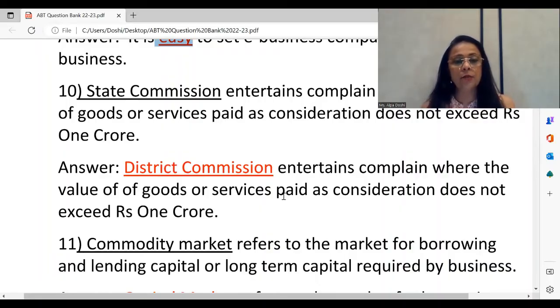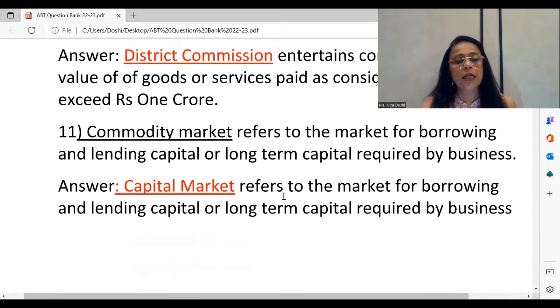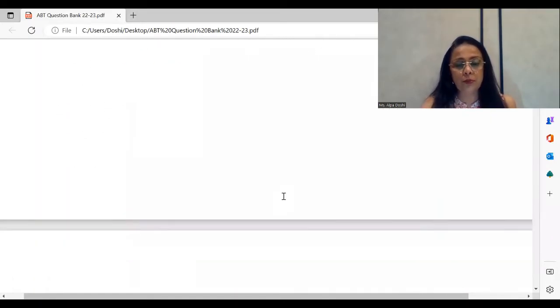As you see the sentence here, commodity markets refers to the markets for borrowing and lending capital or long-term capital required by business. Okay, so here naturally we are not talking about commodity market, so it's not gold, bullion, or shares. It's basically finance, and so the type of market that is called capital market. So capital market refers to the market for borrowing and lending of capital or long-term capital. So everything else remains the same. Please rewrite the sentence. A very important topic, lots of objectives are possible here.